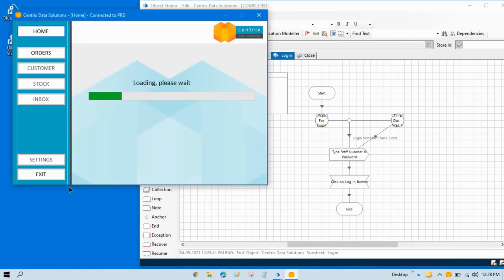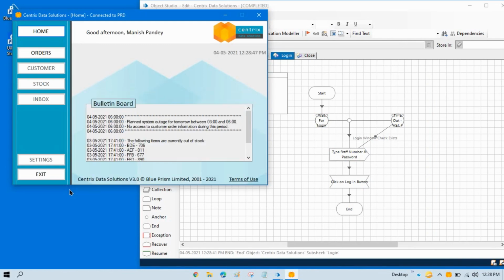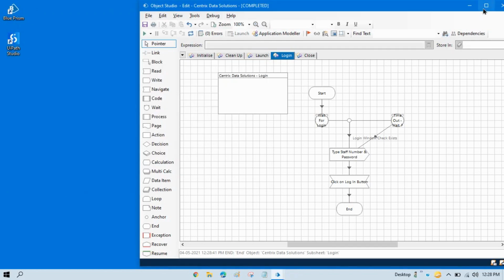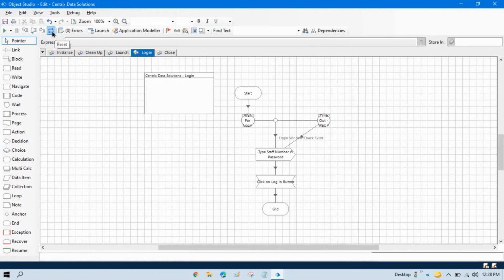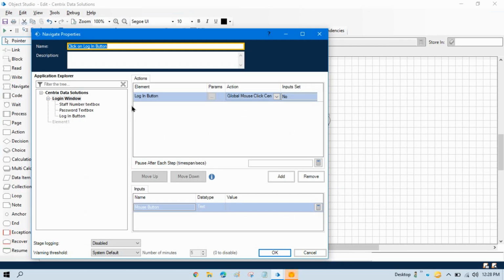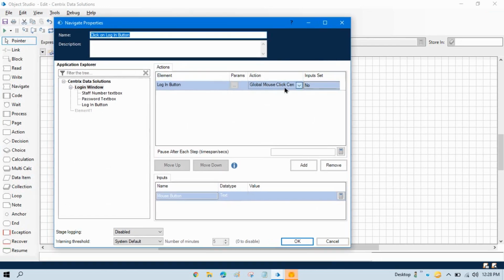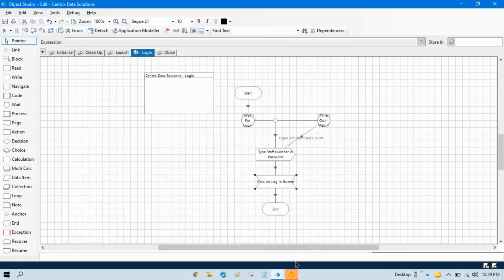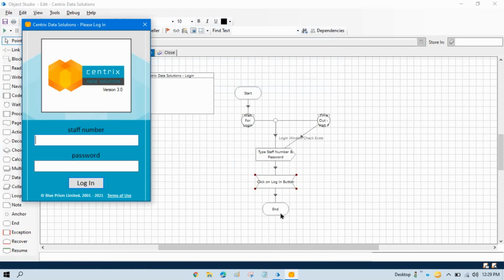Okay, so it is working fine, but if this application is in the background, then how will you be able to automate this? So I can show you one more thing here. Reset this, launch this first, and now double click on this navigate. Instead of taking global mouse click center, take press here. Now press OK. It means we are pressing our mouse left button on that one.